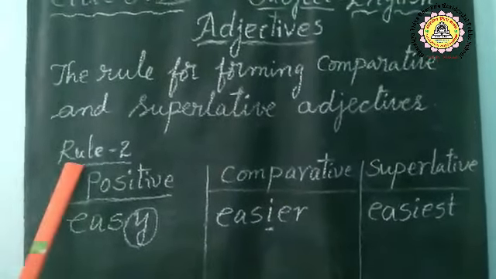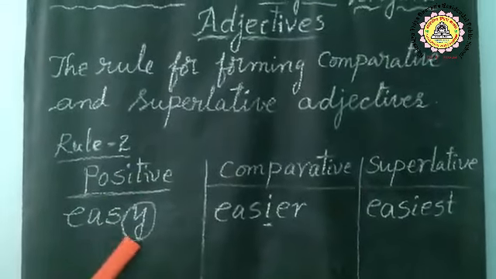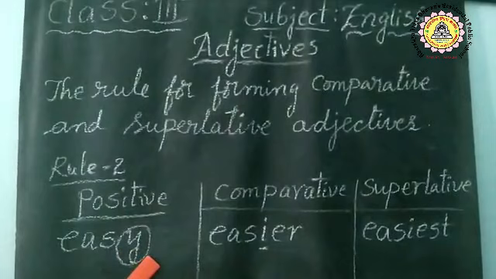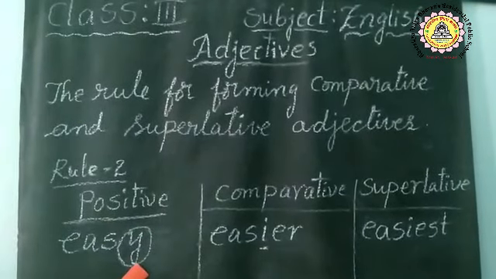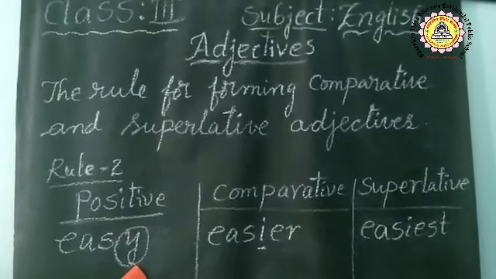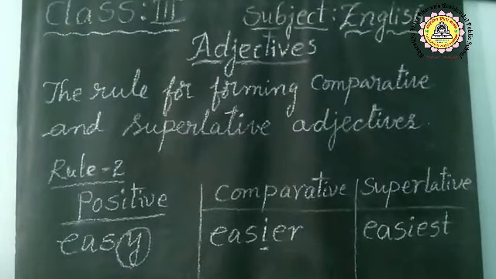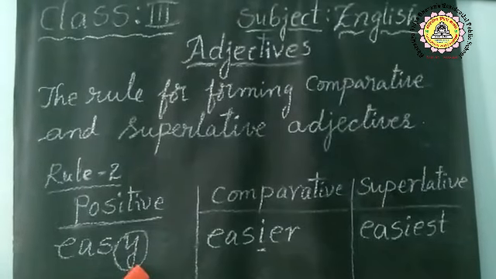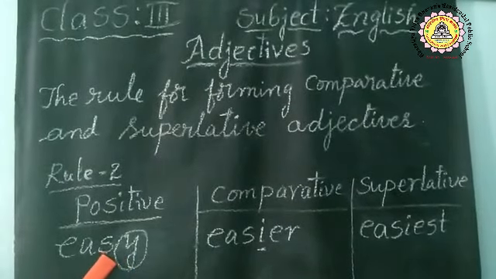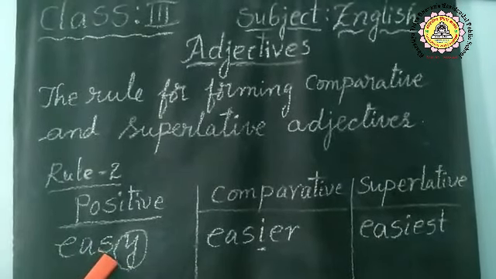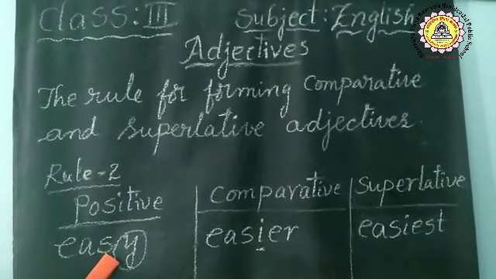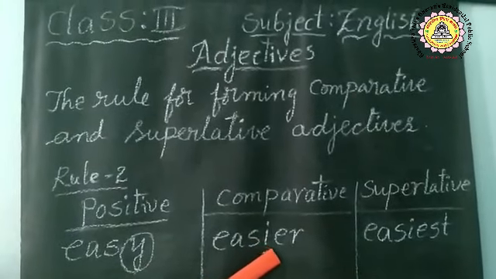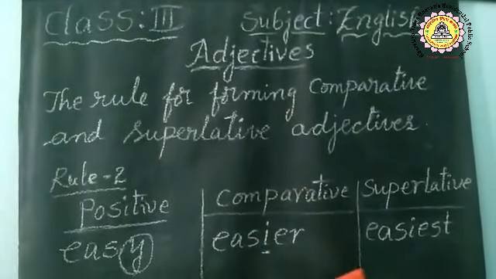Yes, my dear students, this is another rule. Look at this adjective, positive degree. E-A-S-Y, easy. What is this letter? Y. So here, if the positive adjective ends in Y and Y is preceded by a consonant, what is this letter? What is the sound? Consonant. The Y is changed into I before adding ER, EST.